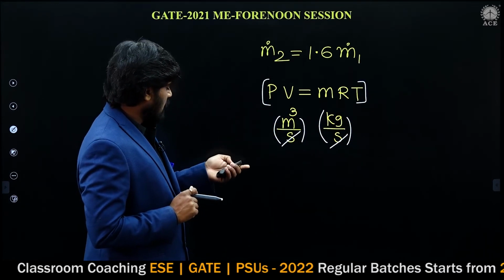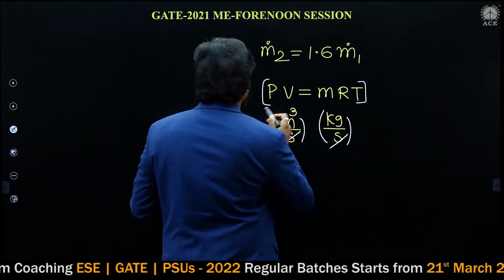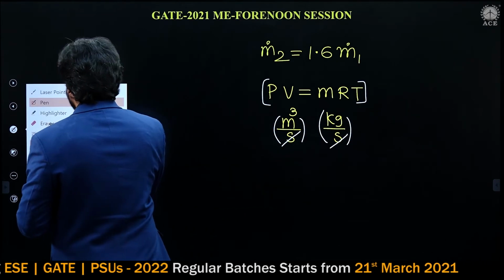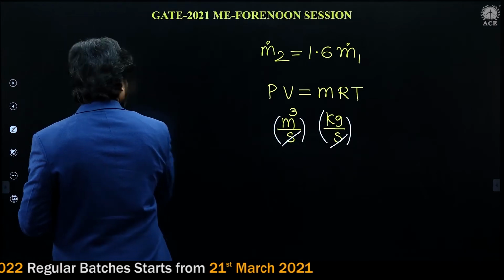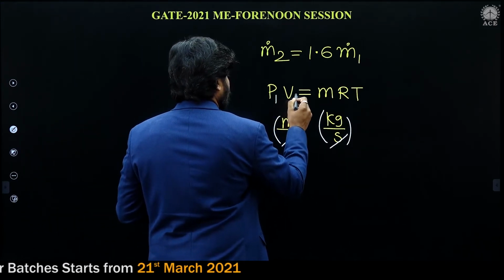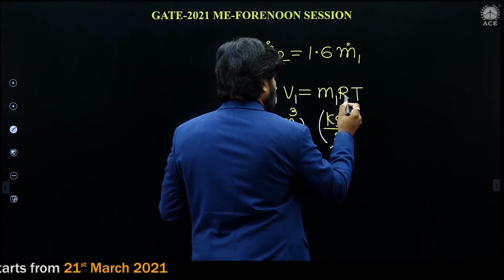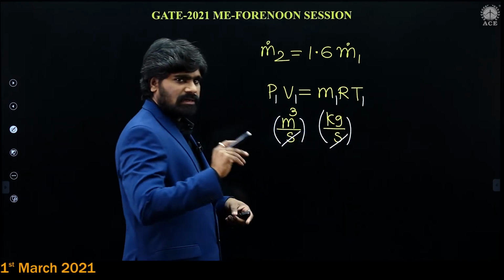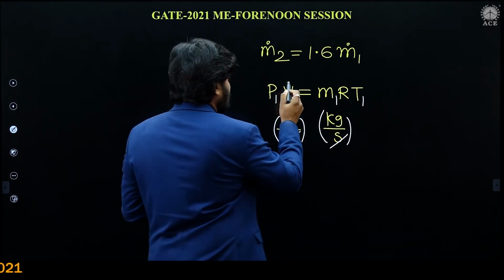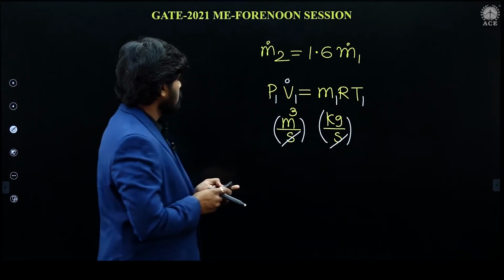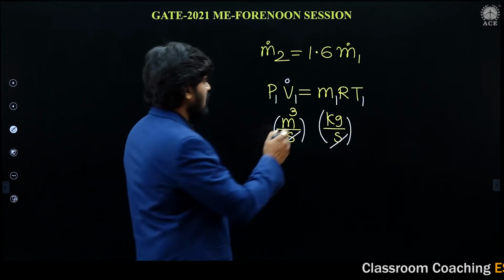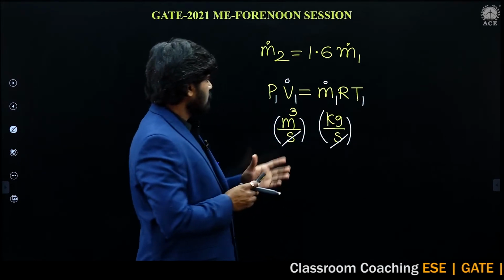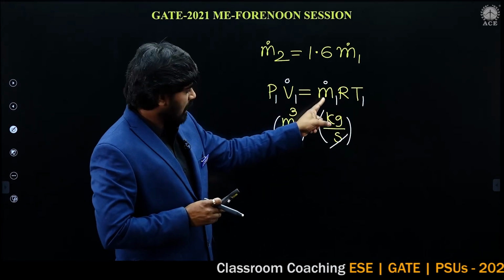Okay. Now at section 1 I am writing P1 V1 is equal to m1 R T1. R is constant, the characteristic gas constant. Section 1 volume flow rate is given. So if it is volume flow rate, we get mass flow rate at section 1.